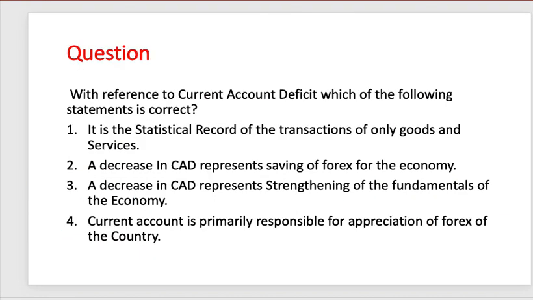So based on the discussion that we discussed today, this is a question in front of you which you have to solve and give your answer in the comment box. With reference to the current account deficit, which of the following statements is correct? First, it is a statistical record of the transactions of only goods and services. Second, a decrease in current account deficit represents the saving of forex for the economy. Third, a decrease in current account deficit represents the strengthening of the fundamentals of the economy. And fourth, current account deficit is primarily responsible for appreciation of forex in the country.